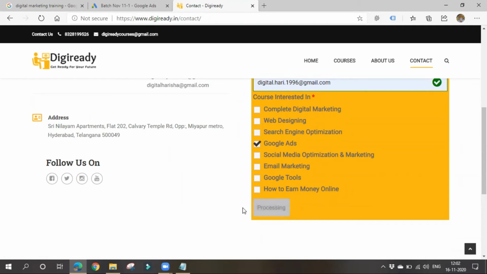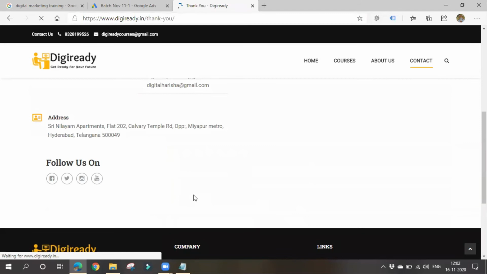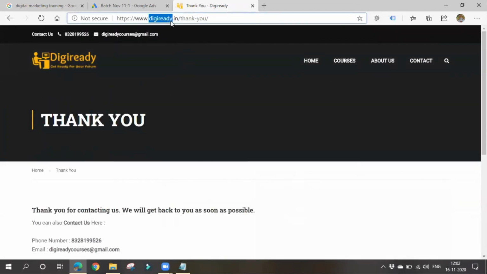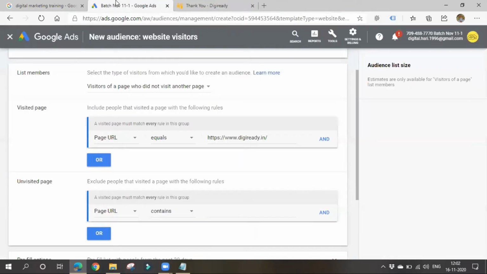On click of submit, after you process this, you will be navigated to the thank you page like this. See, the people who have not gone to the thank you page, I want to target them. Why? Because they haven't made a purchase or filled my form. If they have gone to the thank you page, which means they have made a conversion, then I don't want to retarget those people again. Only people who didn't make a conversion, I want to target. That's why I chose this option.